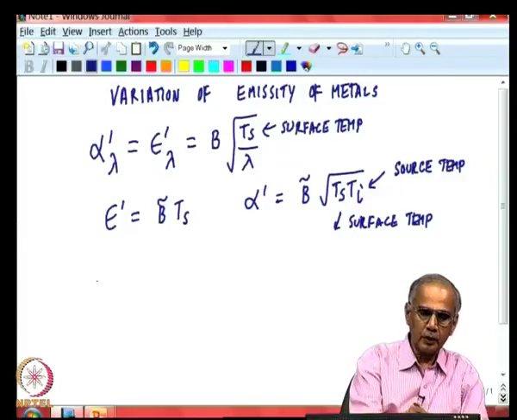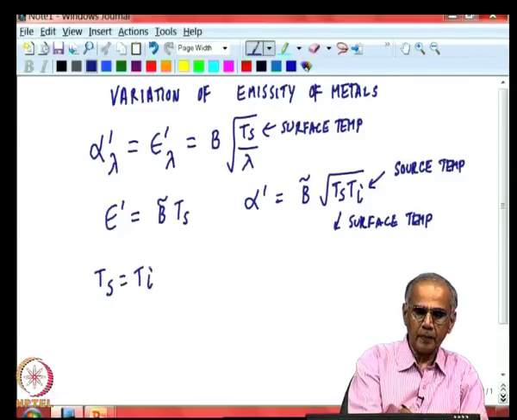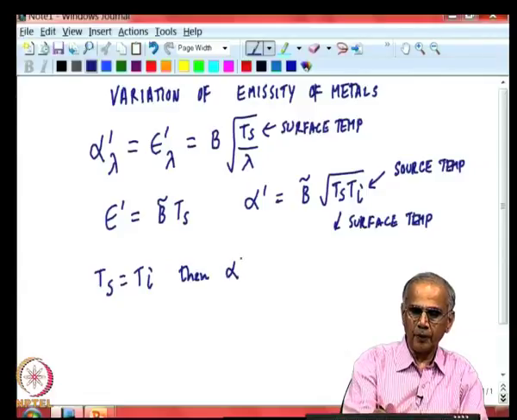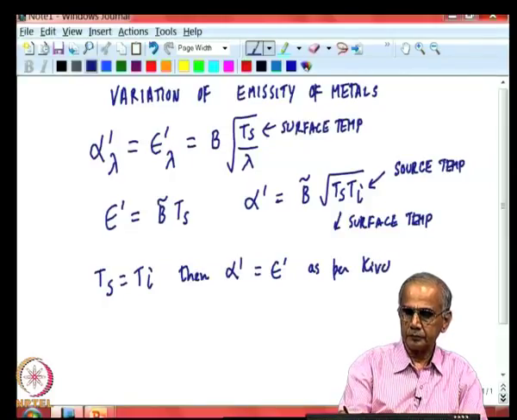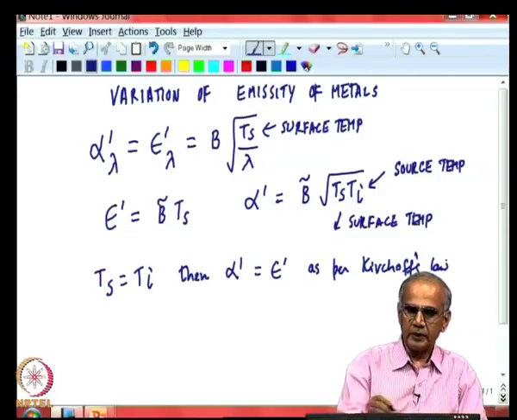We also saw that if by chance Ts was equal to Ti, then alpha prime is equal to epsilon prime, as per Kirchhoff's law. But this is a special case.